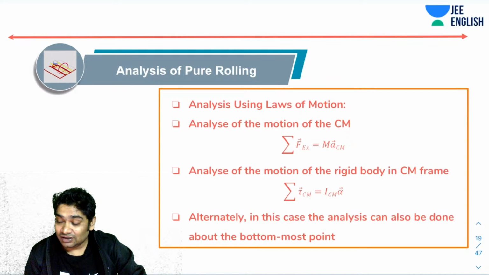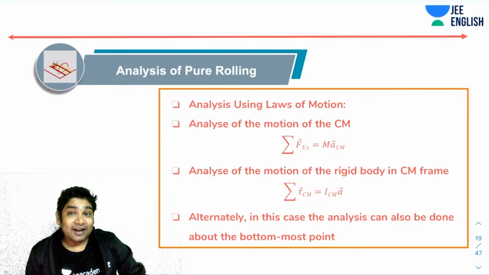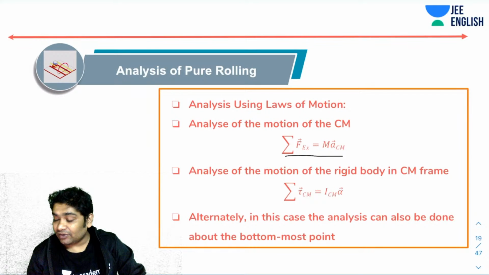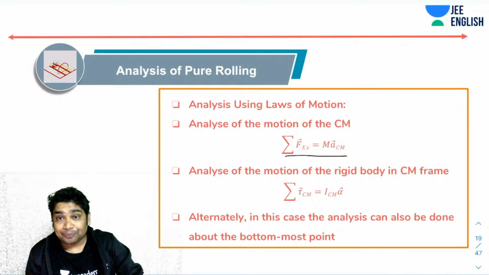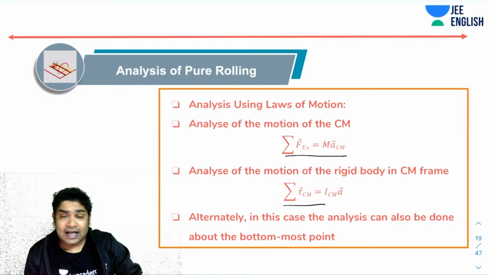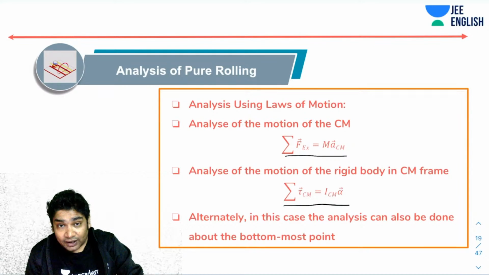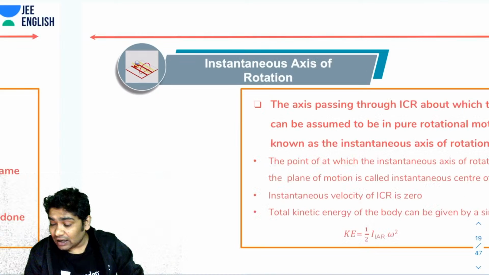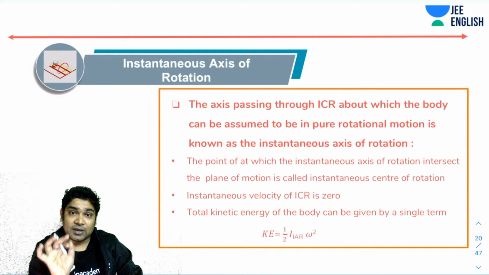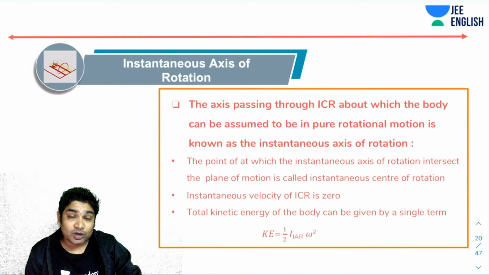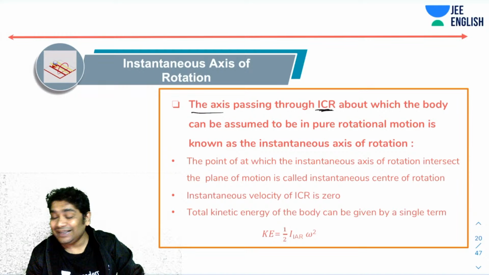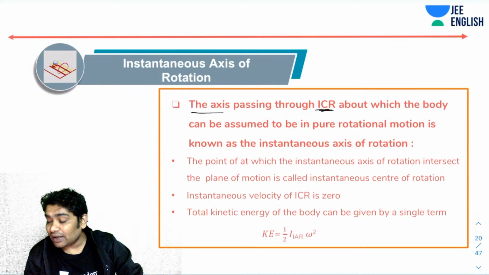So be careful. Now, how do you analyze pure rolling? For analysis of pure rolling, you have the same tools available. You can apply F equals m a_CM equations, and then tau equals I alpha equations with respect to the CM. Alternately, in this particular case, you also have analysis about the bottommost point. We'll discuss that the bottommost point and the axis passing through it are called the instantaneous center of rotation and the instantaneous axis of rotation. The axis passing through the ICR, about which the body can be assumed to be performing pure rotation, is known as the instantaneous axis of rotation.